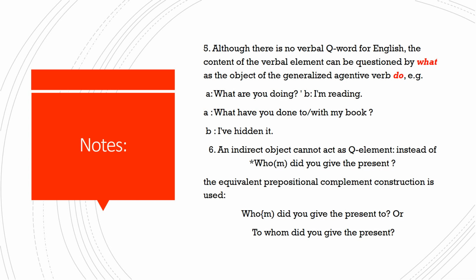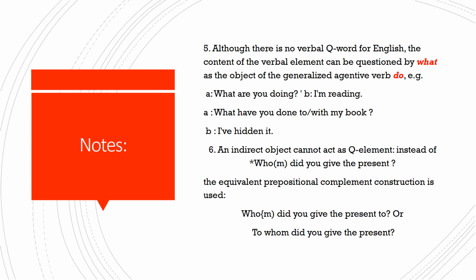Number 6, an indirect object cannot act as question element. Instead of whom did you give the present, the equivalent prepositional complement construction is used. Whom did you give the present to, or to whom did you give the present? So if you have a statement with an indirect object and you want to ask about the indirect object, because it is an object, you can use either who or whom.